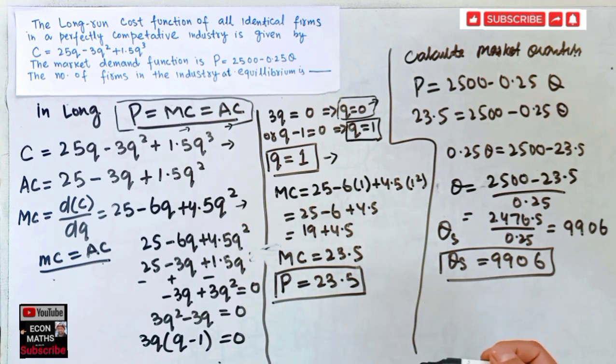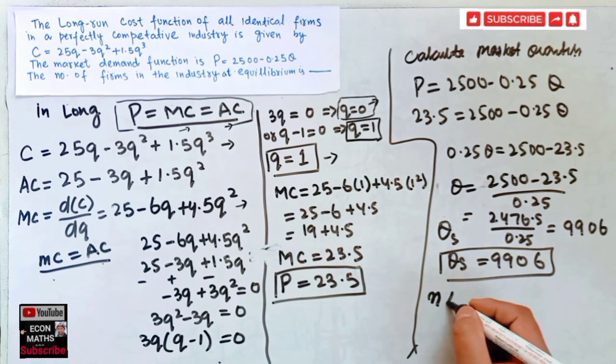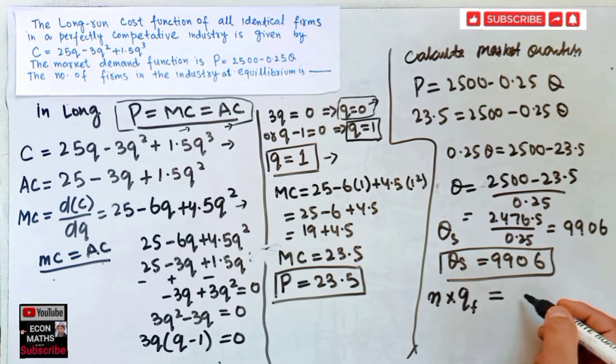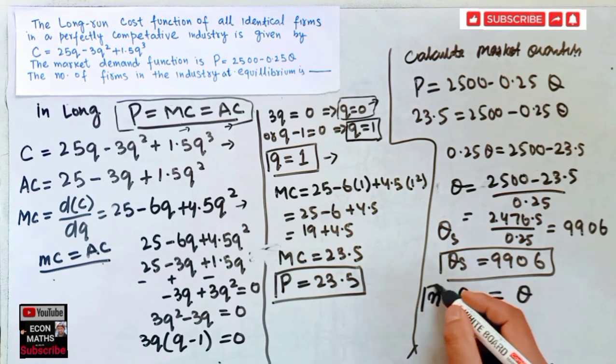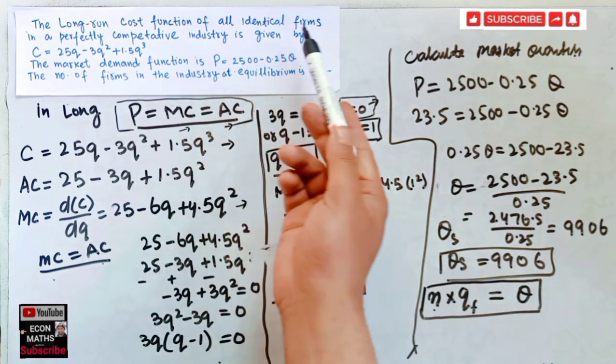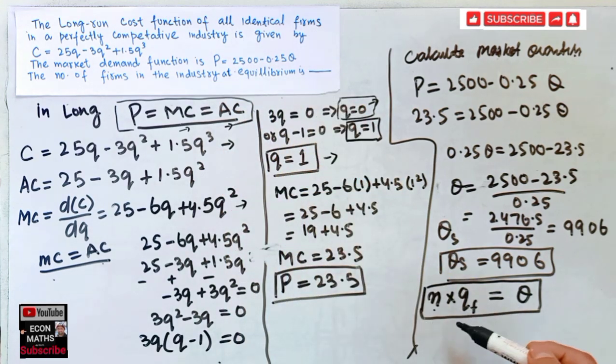Now we have to see the number of firms. The number of firms times the quantity supplied by the individual firm is equal to the total quantity. You can easily infer this: number of firms times the quantity supplied by each, since they are identical firms, they produce the same level of output.